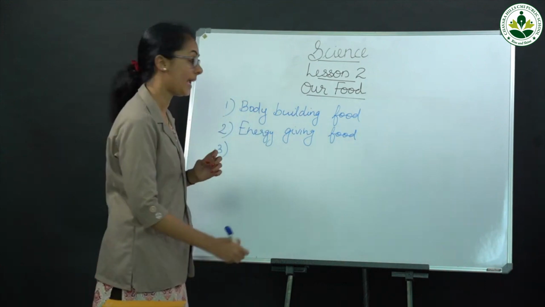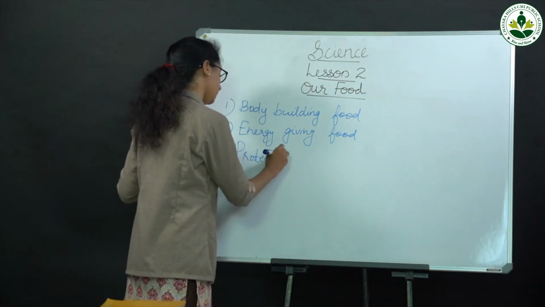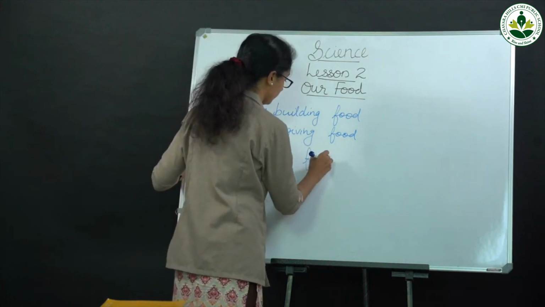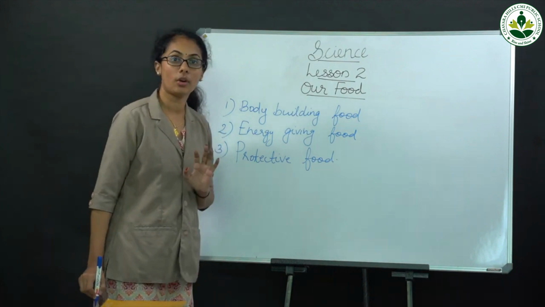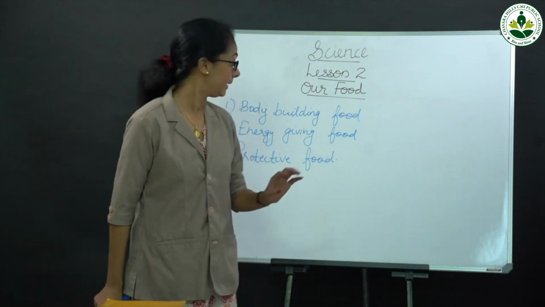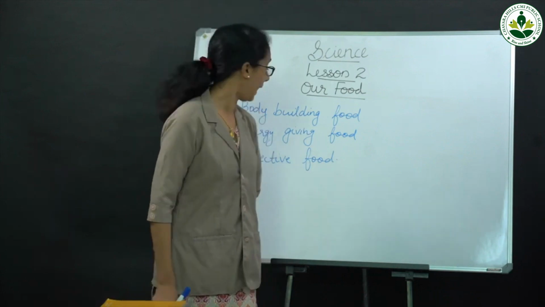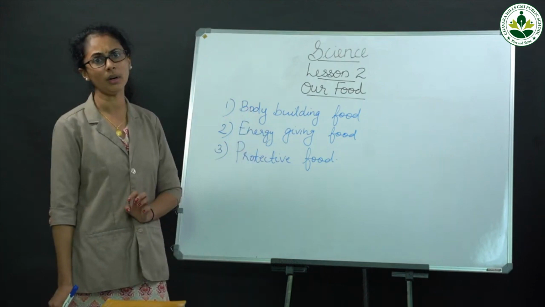And third one is protective food. These are the three main types of food.